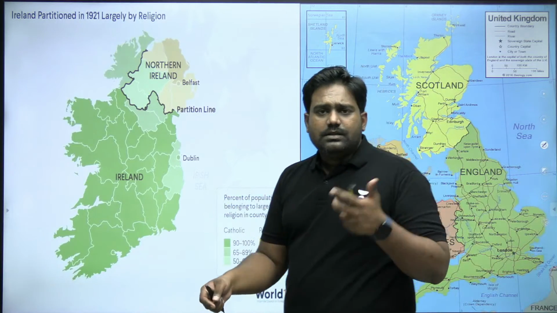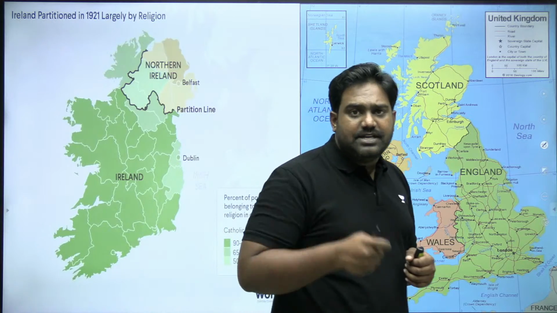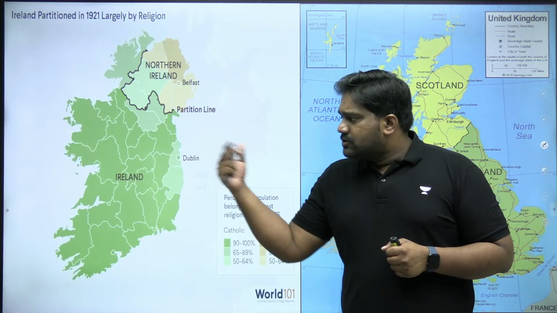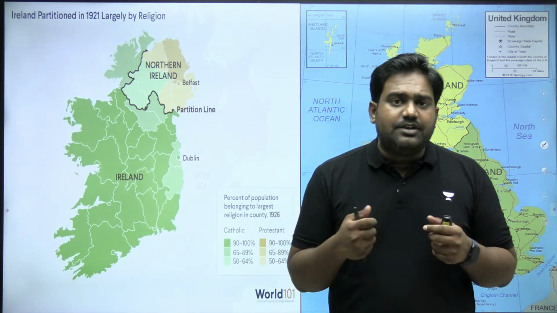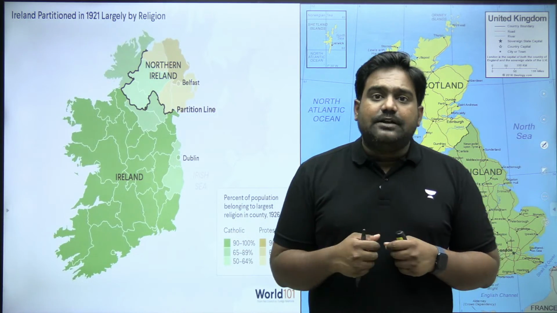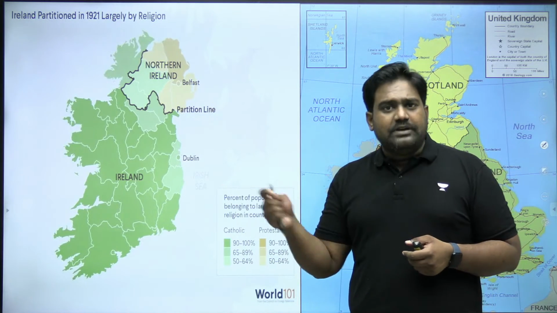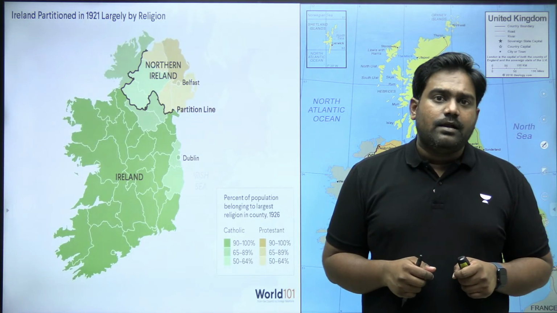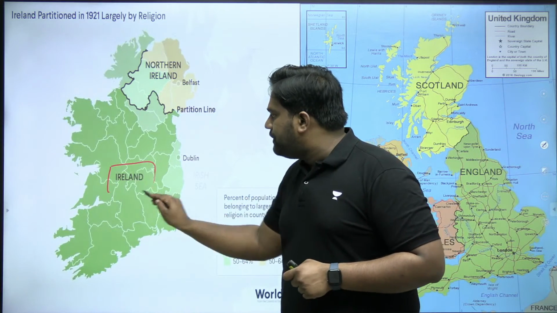And also, the article is referring to a very important cultural event, the St. Patrick's Day Festival, which is a major festival for the Irish people, right? So the writer is talking about these cultural symbols of the Irish people, and he is also mentioning the various common traits that Indians and Irish people share with each other, right? So there are some interesting points he's bringing up. So let's have a discussion on this and then look at India-Ireland relations. So here you're looking at the map of the Republic of Ireland.